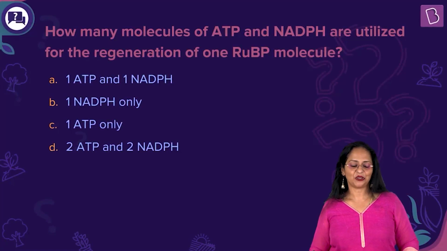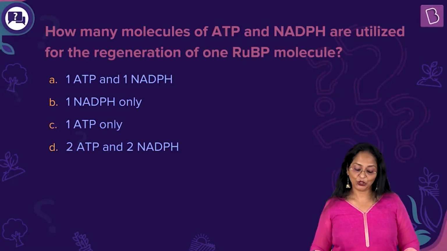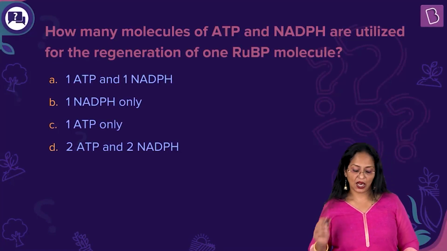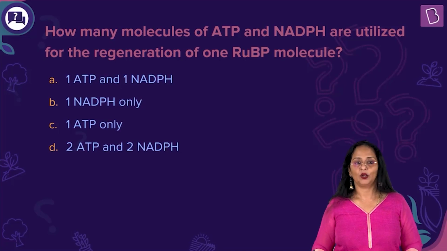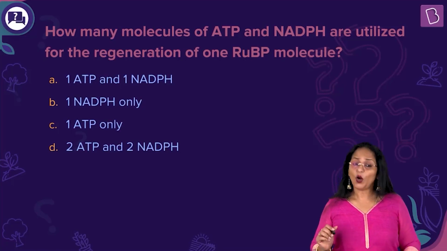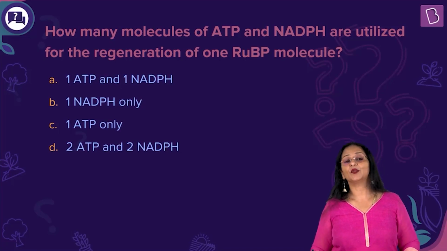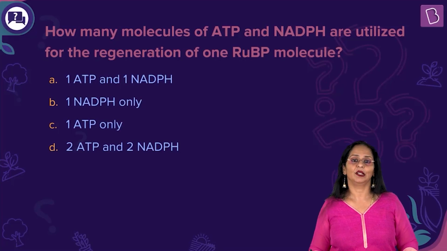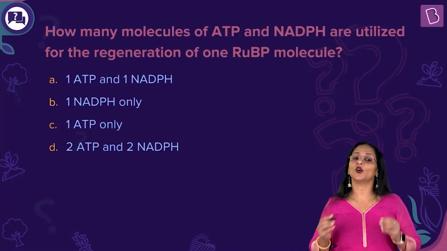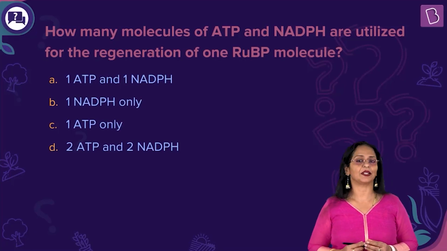A very interesting question for you. How many molecules of ATP and NADPH are utilized for the regeneration of one RUBP molecule? Okay, so before we go into the options, let's just look at the question once again. What are ATP and NADPH? Now, these are the assimilatory powers, or this is the chemical energy. Now, when is this formed? This is formed during the light-dependent reactions, or as we commonly call it, the light reaction.